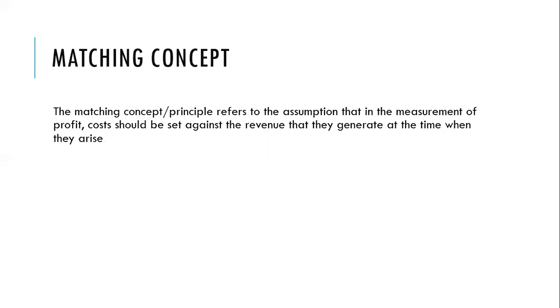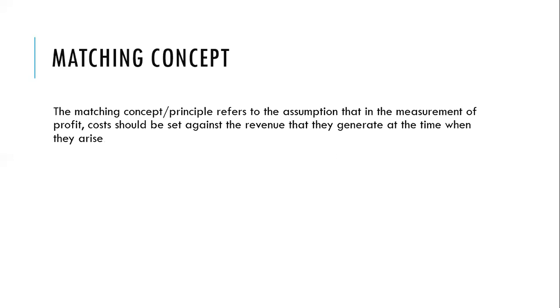Then we have the matching concept. The matching concept is very closely related to the accrual concept, in that we must match revenue and expenses together so that we can have a true picture of what happened in that organization for that year. Let me give an example for 2020. We made all our sales in cash, so we got all our revenue in cash. But some of the expenses we were able to negotiate our way out of, and some of those expenses were incurred on credit.